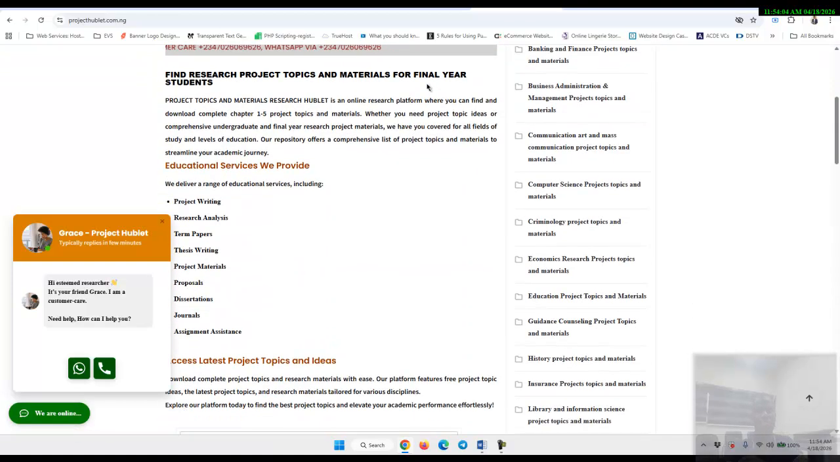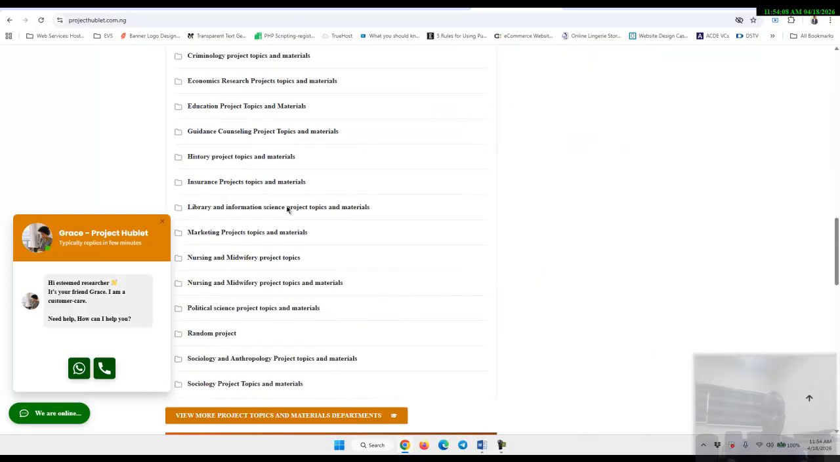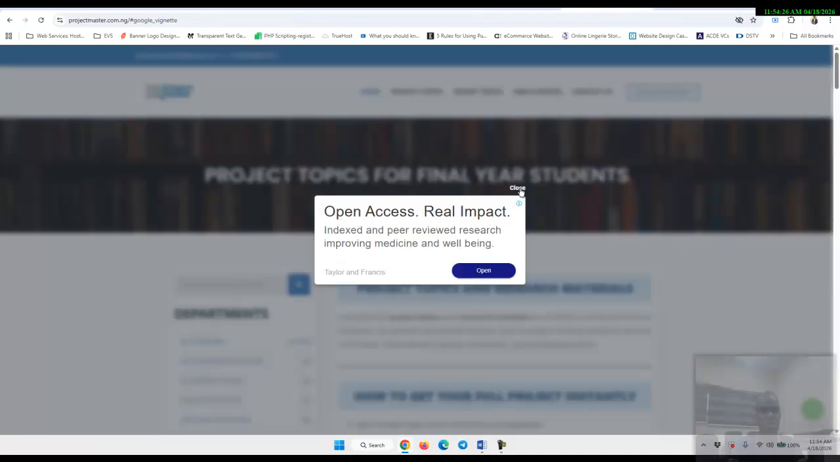You see on this platform as well, you see different topics, like library and information science projects. You click, let's assume that that's my field. When you click on it, it's going to bring up research projects under that field. It's the same process for every one of them. You download it if it is related, and all of that. And the seventh one is